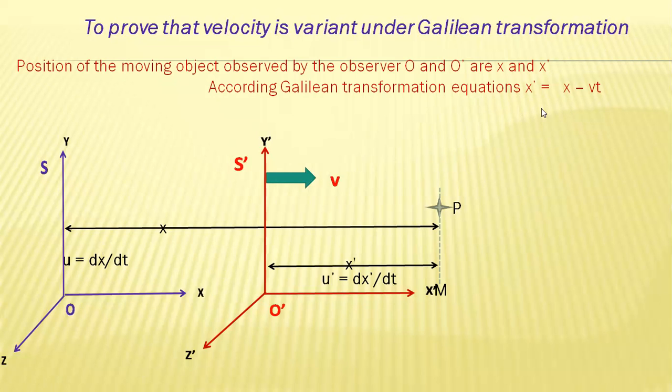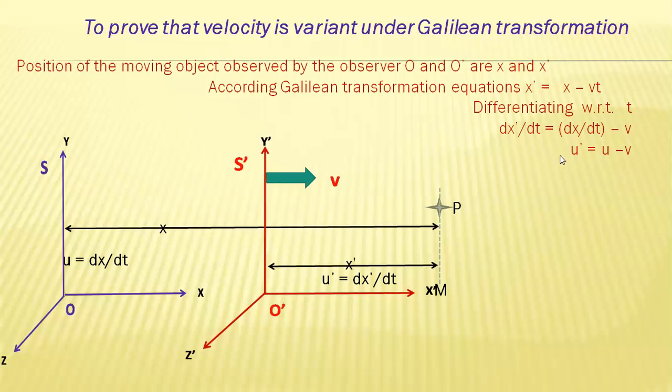Now let us go to the Galilean transformation equation and differentiate it with respect to time. Then you get dx dash by dt equals dx by dt minus V. V is constant, because remember the uniform velocity V is a constant here. Differentiation of t with respect to t is 1. Therefore, the equation becomes dx dash by dt equals dx by dt minus V. Here dx dash by dt is nothing but u dash, and dx by dt is u. Therefore, u dash equals u minus v. Therefore, the velocity is a variant quantity.